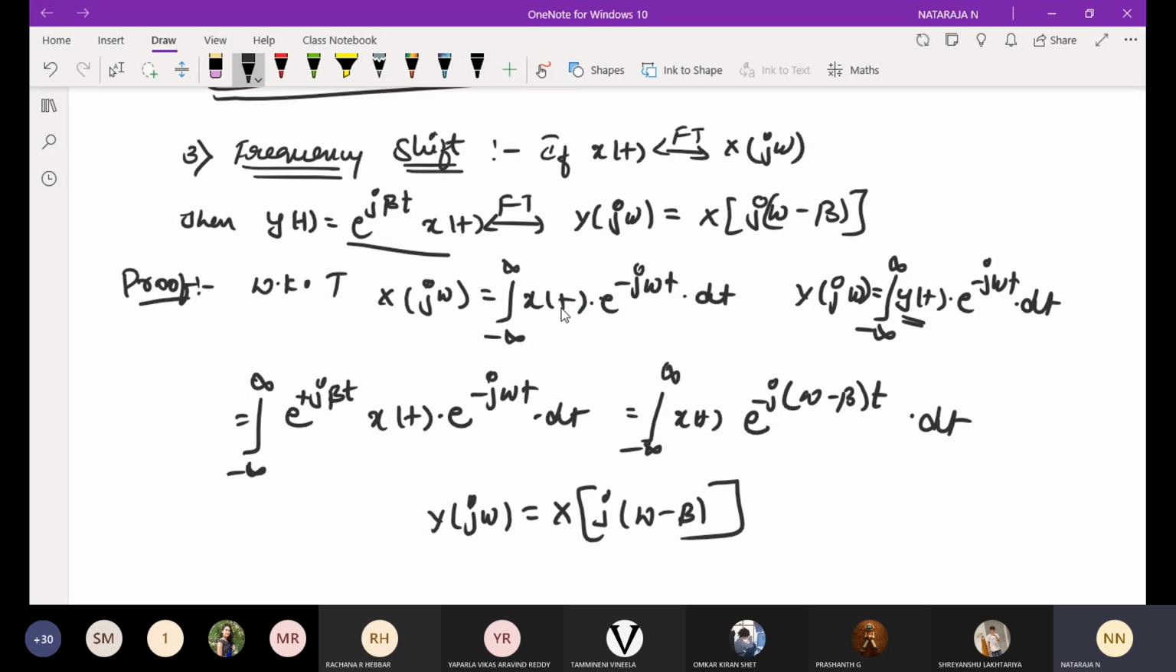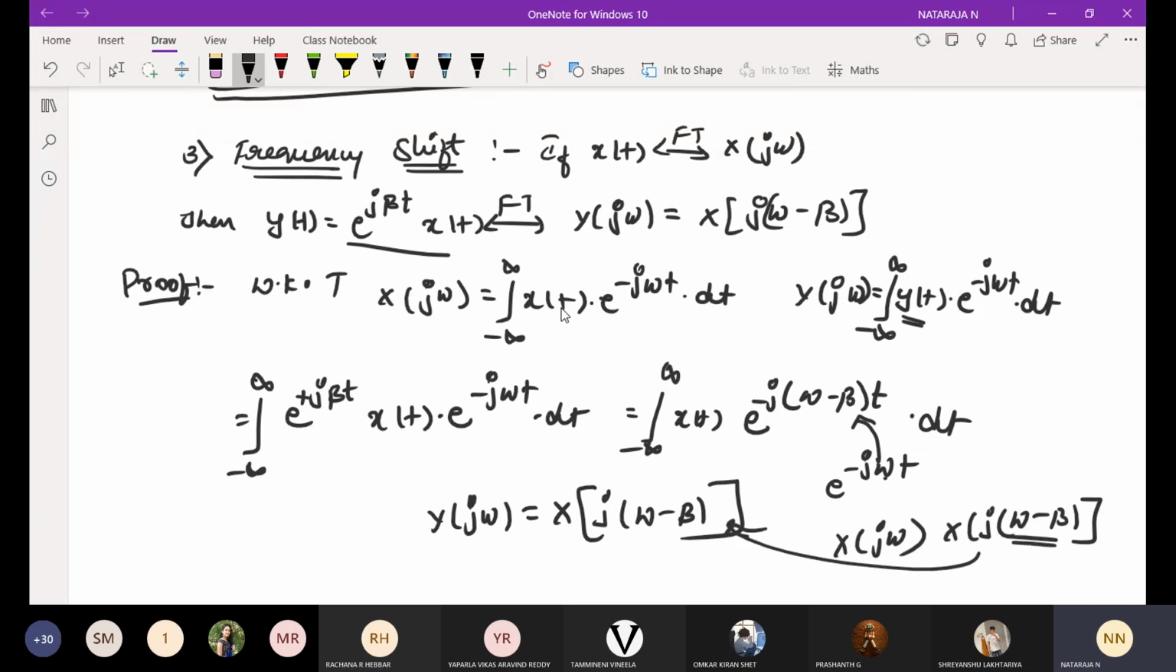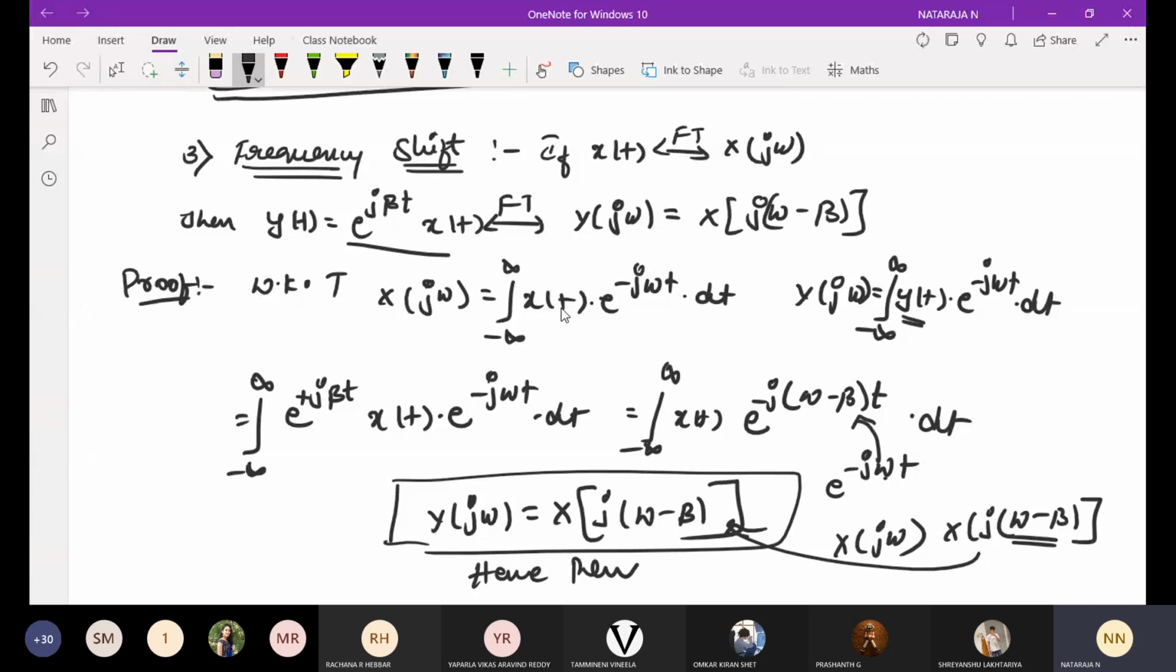Any doubts? So far we have e power minus j omega t, so that we are going to represent X of j omega. Now omega is replaced by omega minus beta. That is why I will write X of j into omega minus beta. I am going to represent this, so that it will be same. Got everyone? Any doubts? Yes, sir. Okay. Hence it is proved.